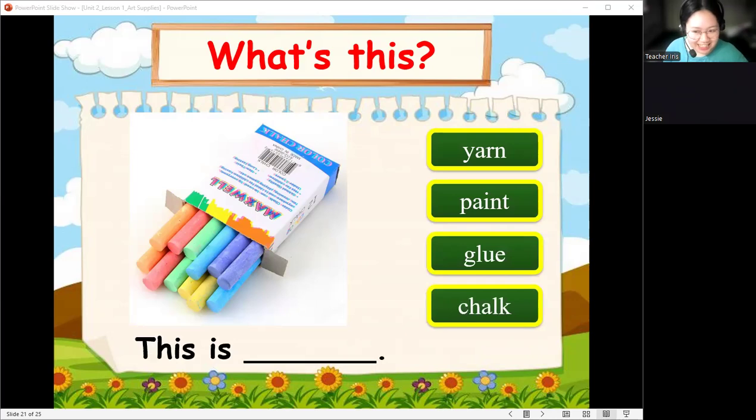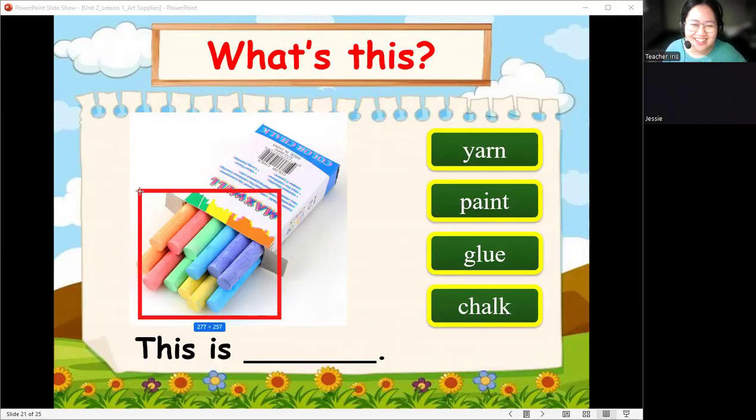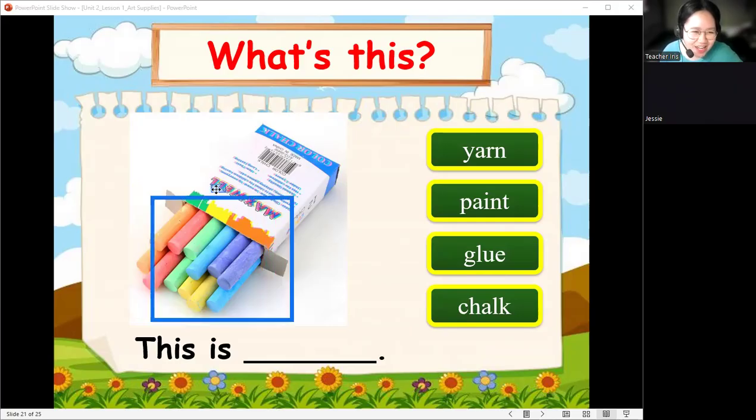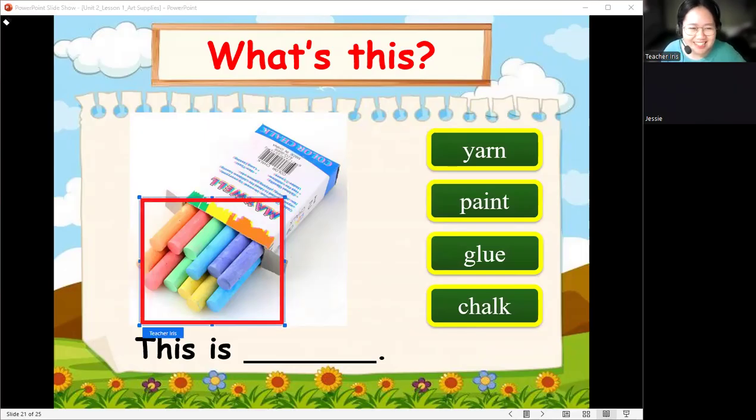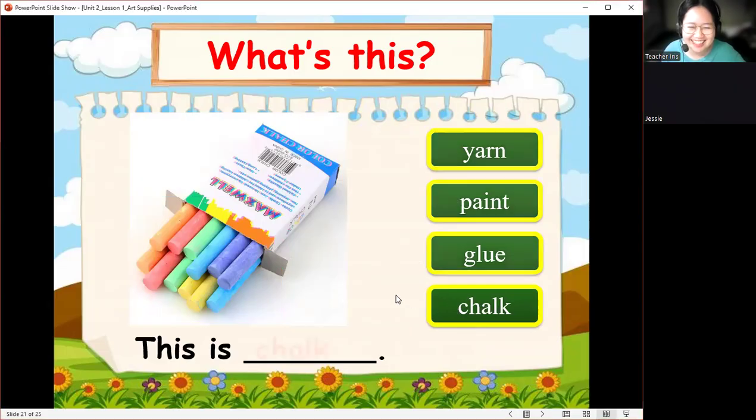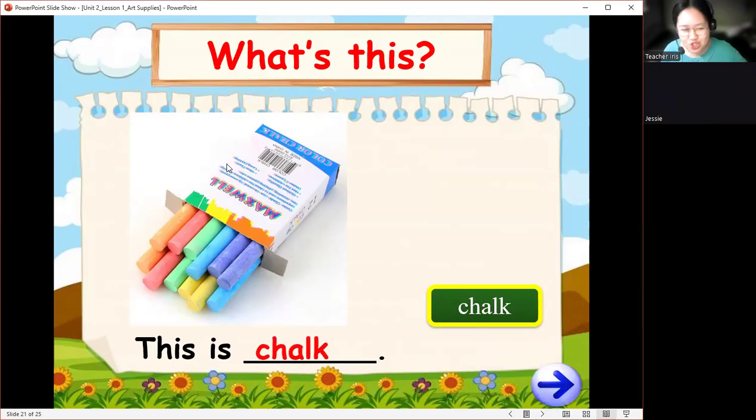This is chalk. Very good. Good job. Okay, what are the colors of the chalk that we have here? We have rainbow. Yes, very good. Because we have red, orange, yellow, blue, purple, and green. So it's a rainbow. Yellow green. Okay, very good. So this is chalk.